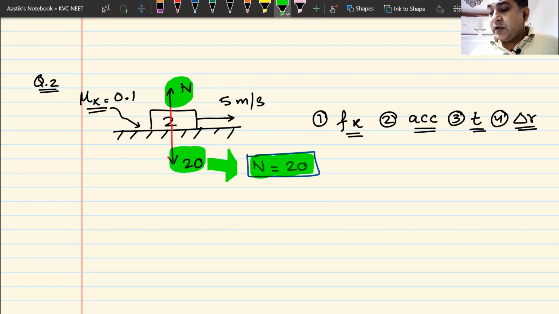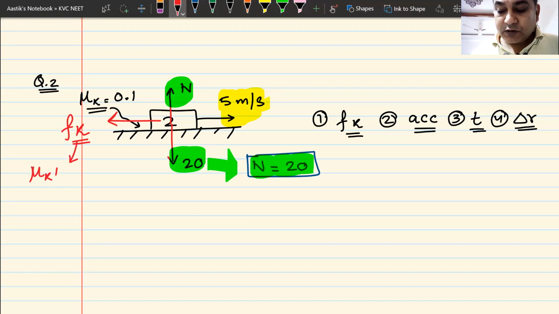Okay. Now let us think about what will be the direction of friction force. This block is moving forward with respect to ground. So ground will apply frictional force to oppose the motion. Oppose the motion means frictional force will be in the backward direction. What will be the value of this frictional force?